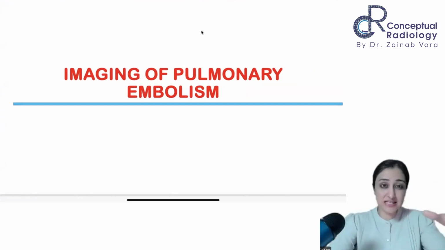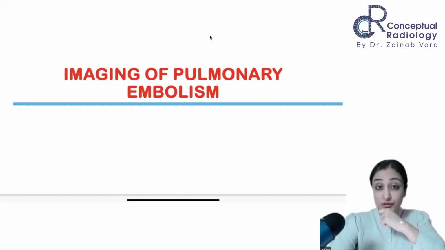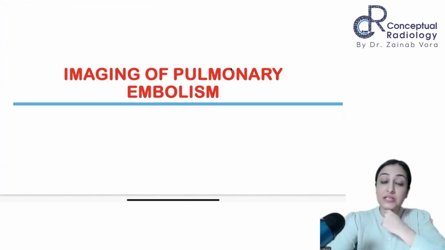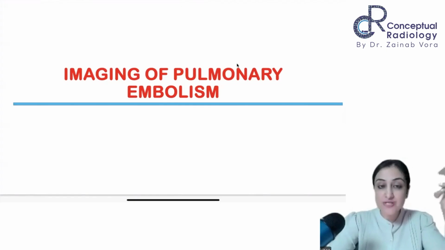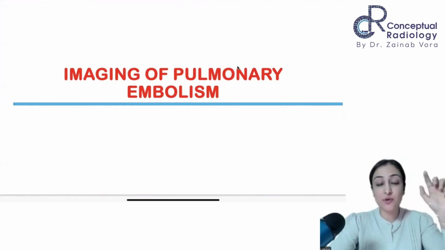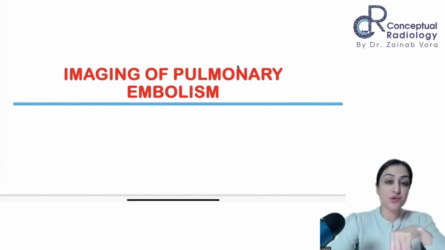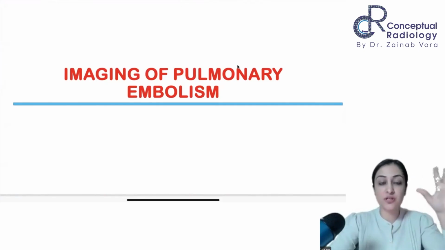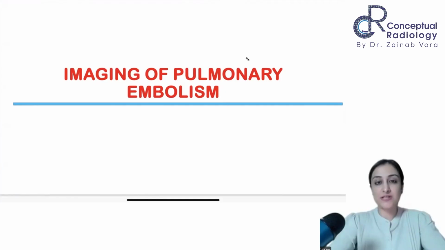क्या क्या question आ सकता है? One is the diagnostic algorithm. Apart from that, you can get a question on recent advances. VQ scan पे आ सकता है. Pulmonary embolism in pregnancy, very, very important topic. So lots of questions. Acute versus chronic pulmonary embolism is a question. So इसमें से बहुत theory questions निकलते हैं. So that's why this is important topic.